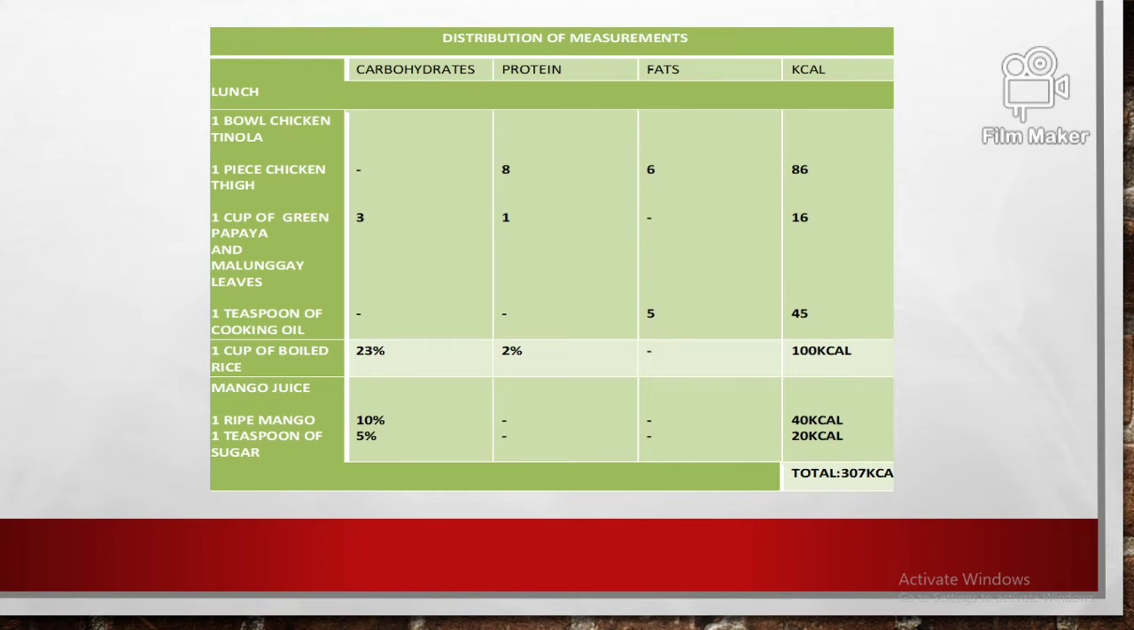For the ripe mango, 1 ripe mango will have 10% carbohydrates, with a total of 40 kcal. For the teaspoon of sugar, the carbohydrates will be 5%, and the total kcal of the teaspoon of sugar will be 20 kcal. So his total kcal for lunch will be 307 kcal.